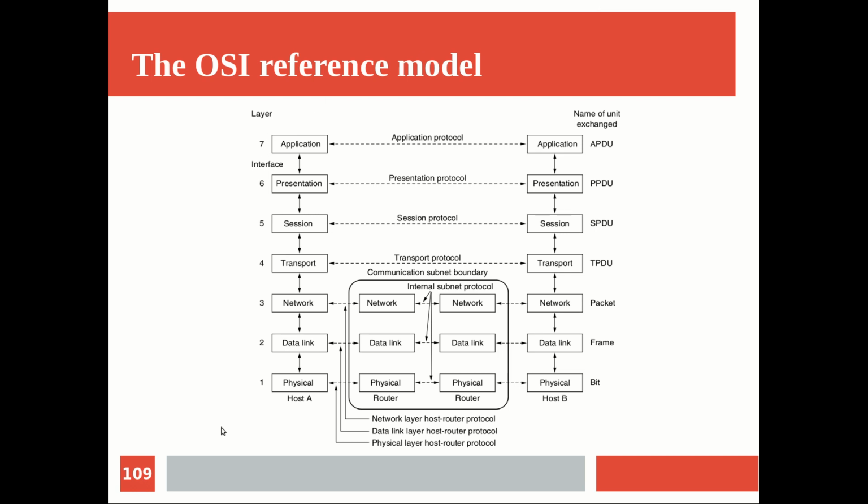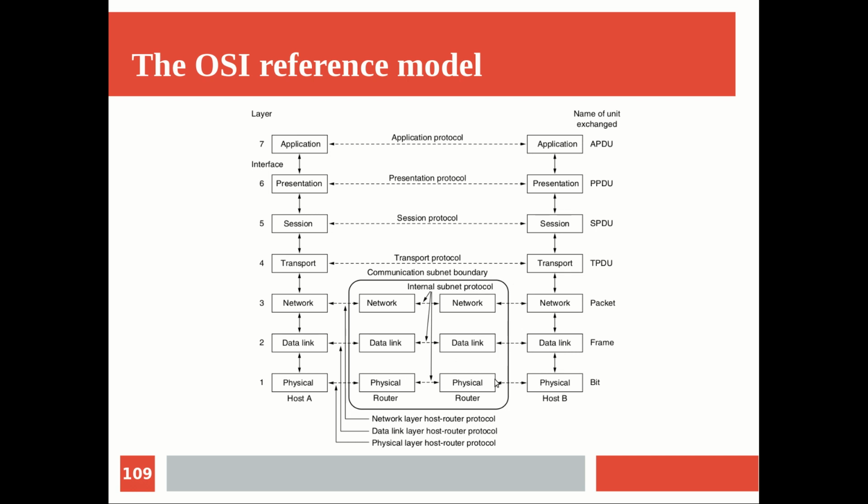Okay, so the layer numbering is like this. The lowest layer, the physical layer, is layer 1. That you can also keep in your mind. And the application layer is layer 7. Like that. Between 2 layers we have the interface, and between the layers we have the protocol: application layer protocol, presentation layer protocol, session protocol, transport protocol.